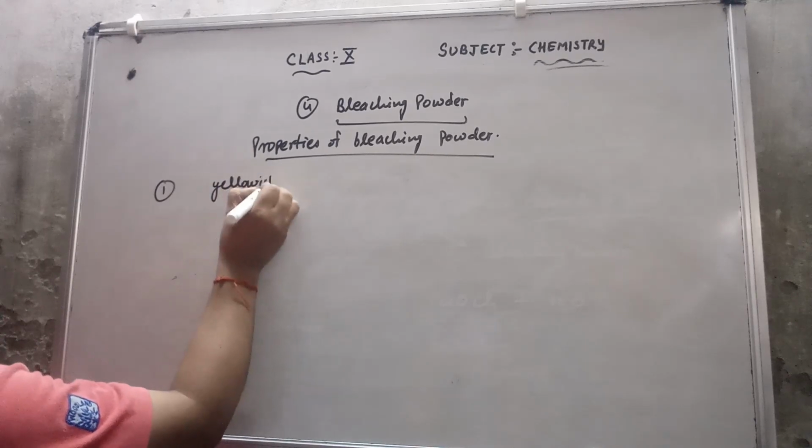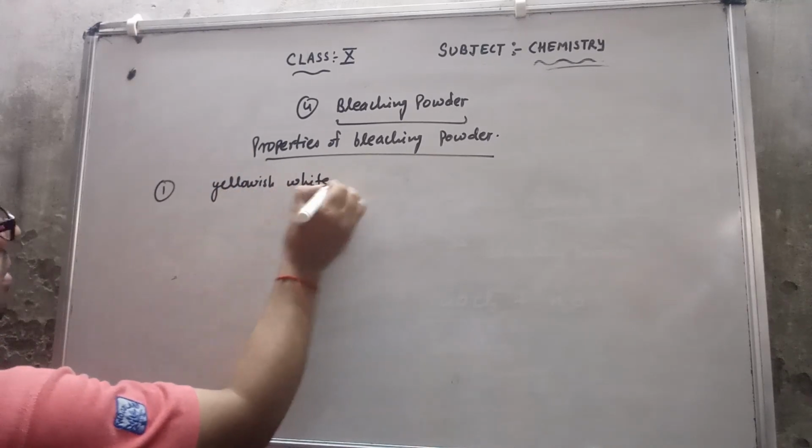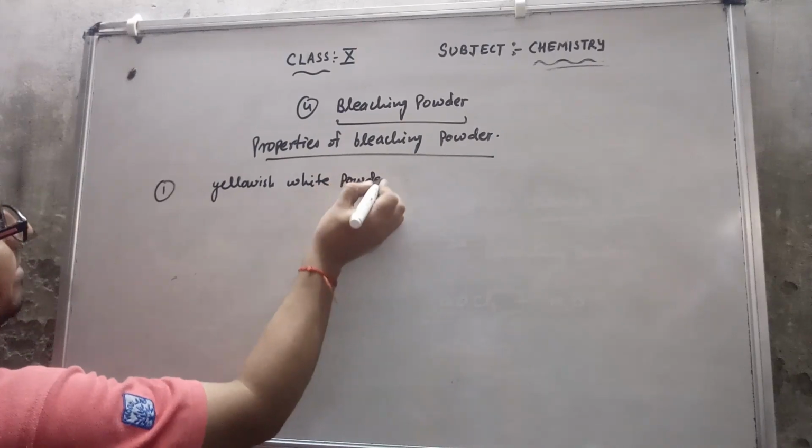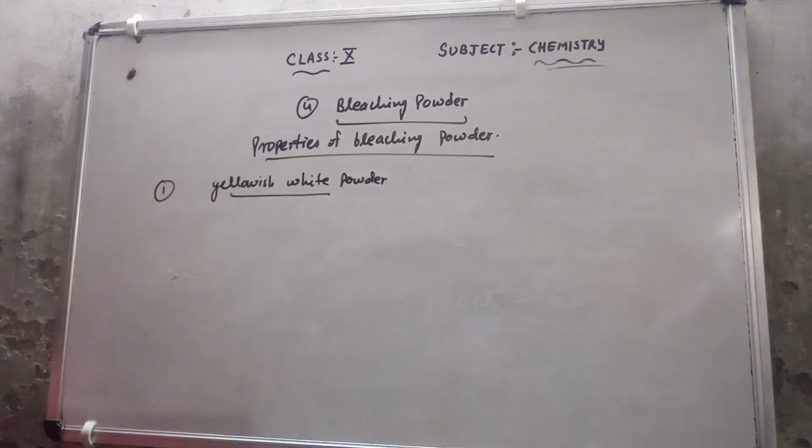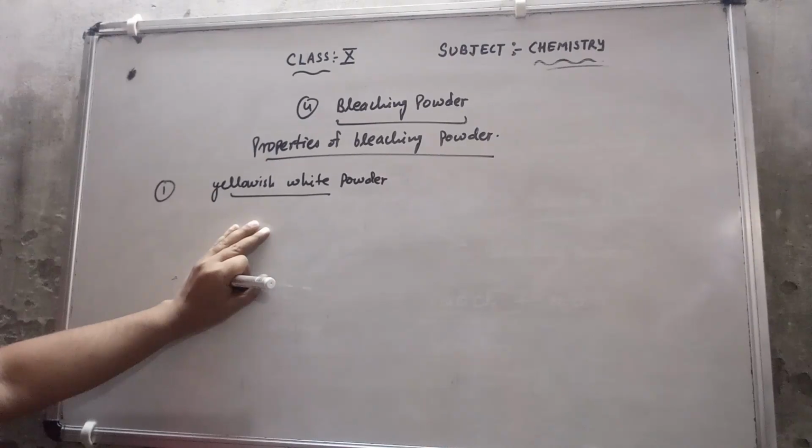That means a little bit of yellow color is there, that is why I am saying yellowish white powder.